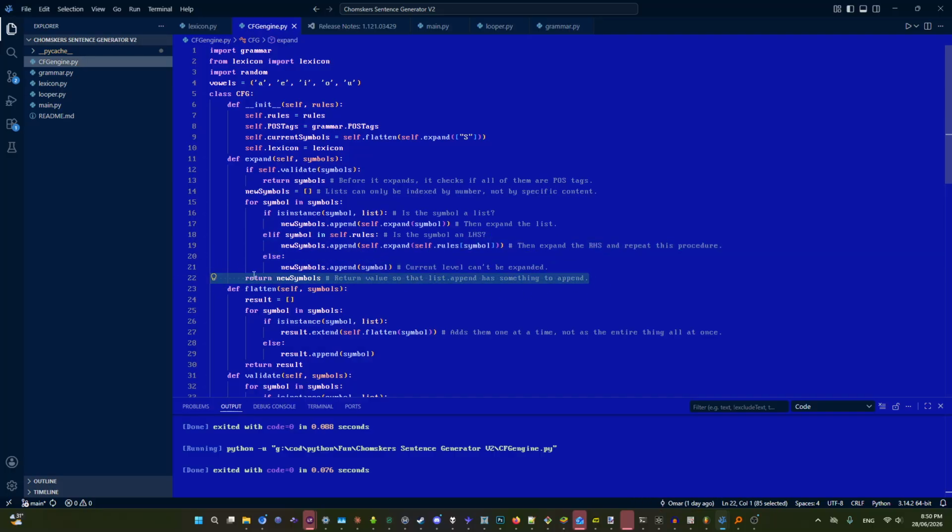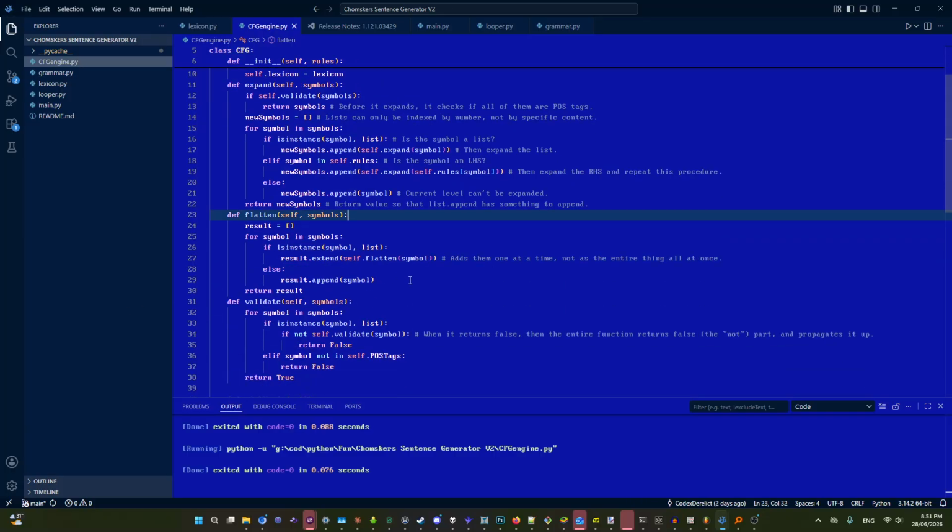And as well, of course, return new symbols, because it requires that. So the base case is that all of them are validated, and then it begins to do that, and then flatten. Now, because I'm kind of new to Python, I didn't actually know about the whole extend versus append difference.